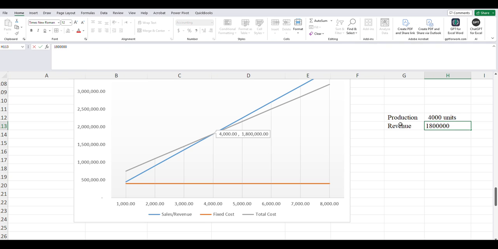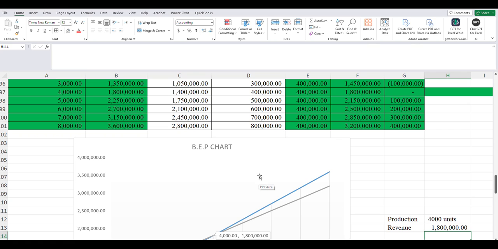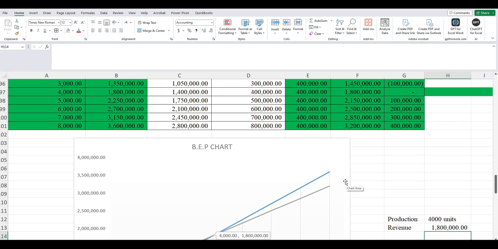1,800, 1 million, 1.8 million. You see? So these are what you are looking at. And this is our break-even point. You see how easy that can be in determining our break-even point using our charts, right? So once we have that, I remember there's a point whereby you are asked to prepare IRR, right? Prepare a chart of IRR. Some students were like, now what are these? You'll find that it is as easy as that.